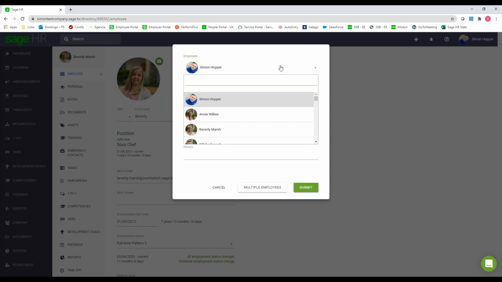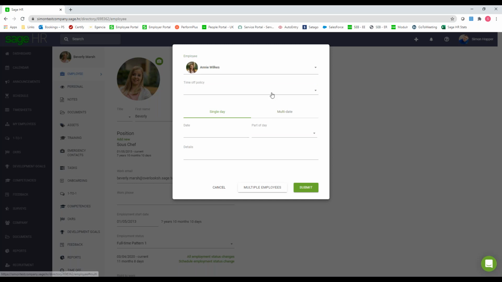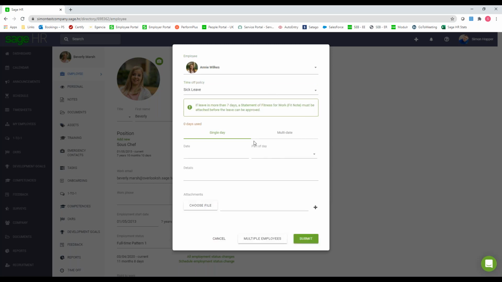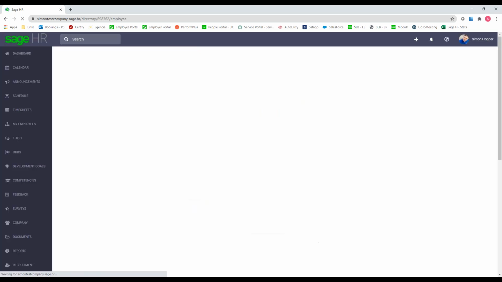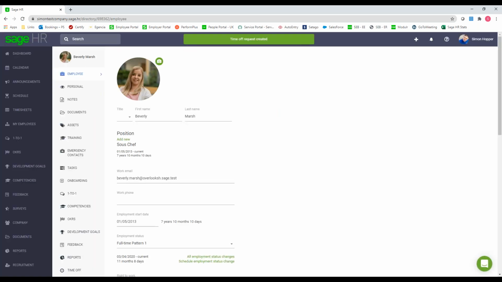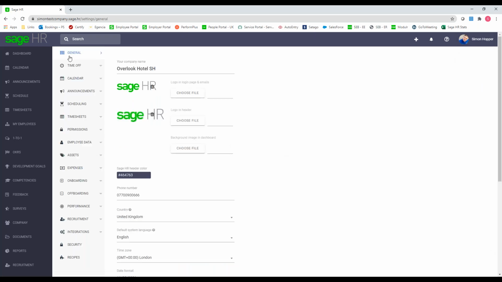So I might want to put in sick leave on behalf of somebody, so we'll put it in for Annie. We'll choose sick leave. We'll say a single day, yesterday, all day. And as you can see, there's an attachments option there. So if they do have sick notes, etc., then that can be attached to that as well. So we hit submit. Whoop, she's already been off sick yesterday. I'll choose a different date. And we save that, and it will add that time off as sick on to Beverly's record, or Annie's record even, as I chose.